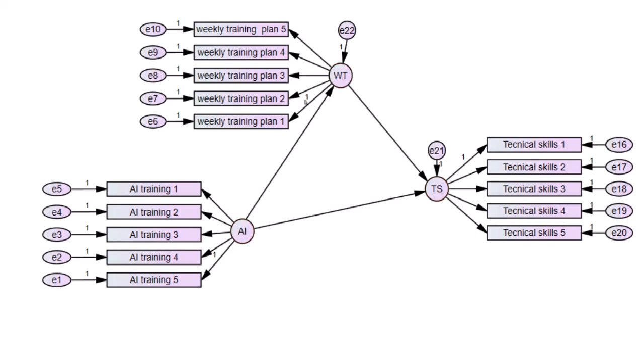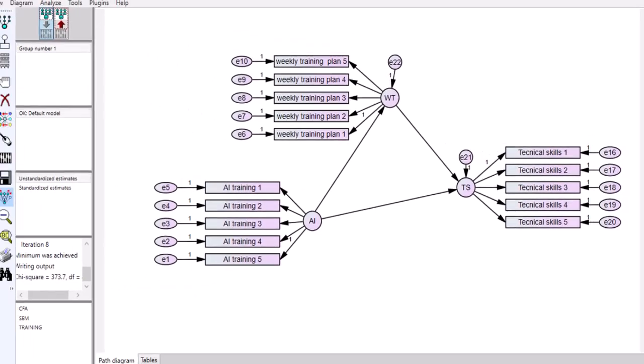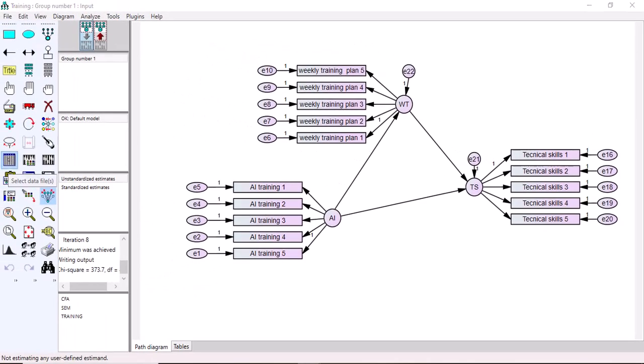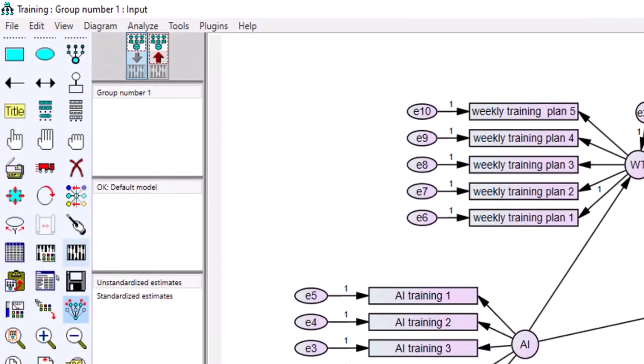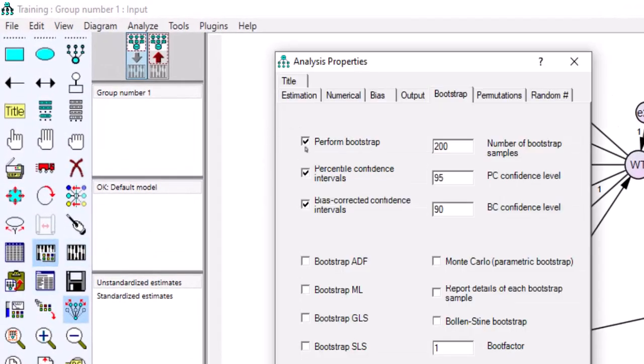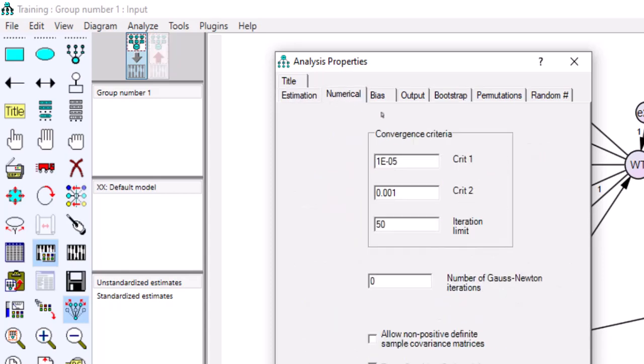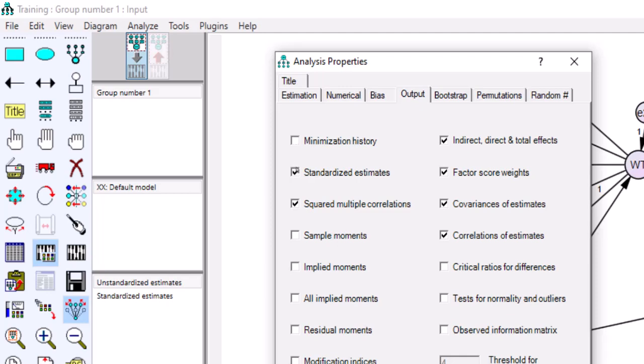To run the model, you import the data. I have already imported our data into the system. Then you come here. I want to show you how to check the output. For the output, you select minimization history, standardized estimates, and squared multiple correlations.